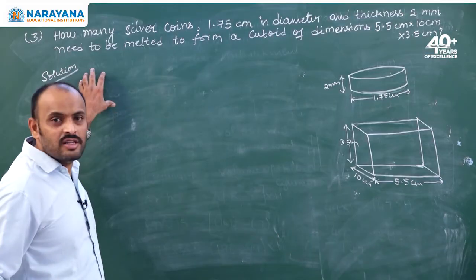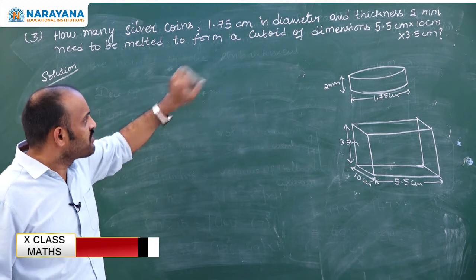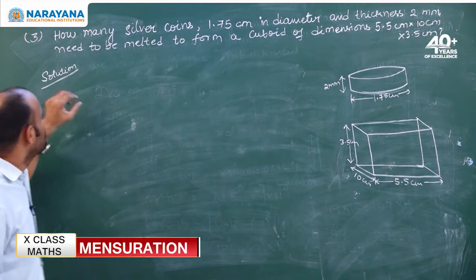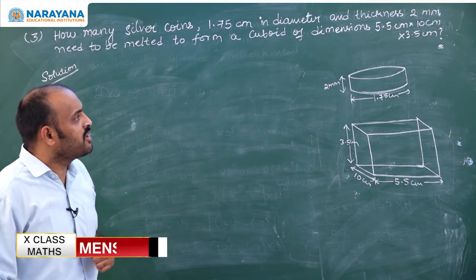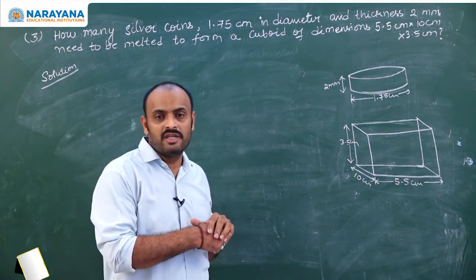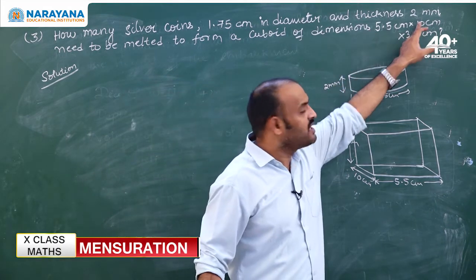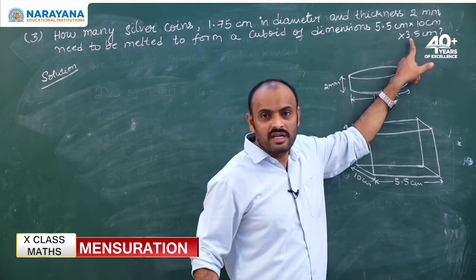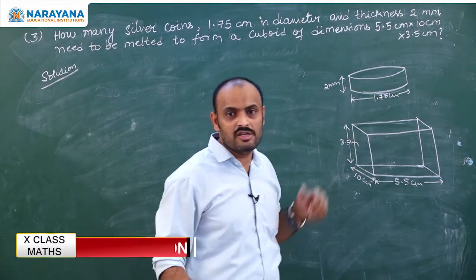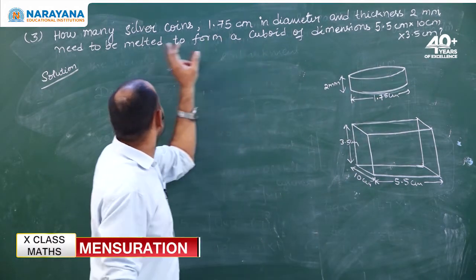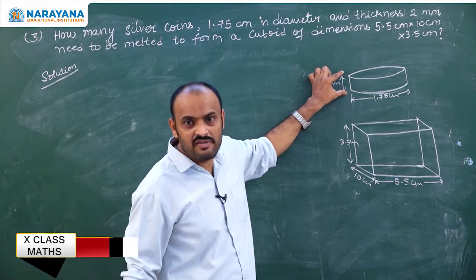Let's see one more example. Let's see the third question. How many silver coins of diameter 1.75 centimeters and thickness 2 mm need to be melted to form a cuboid of dimensions 5.5 centimeters into 10 centimeters into 3.5 centimeters? Cuboid dimensions are given. Whenever they are given in this order, it is length, breadth, height. Length of the cuboid is given, breadth is given, height is also given, and the coin diameter is given as 1.75 centimeters with some thickness also given, 2 mm.